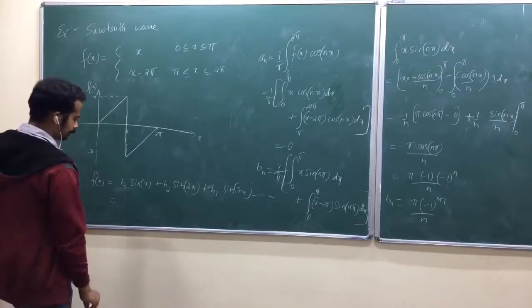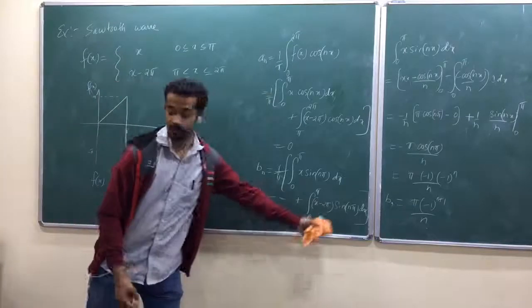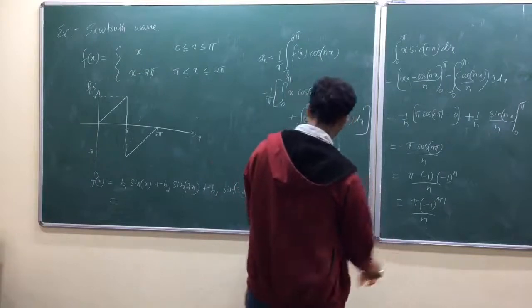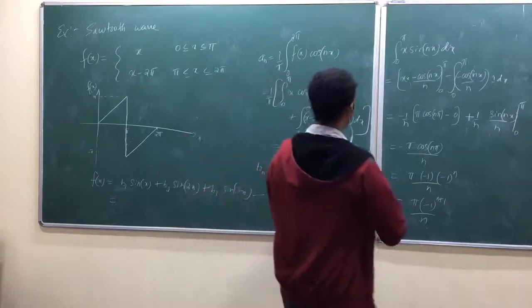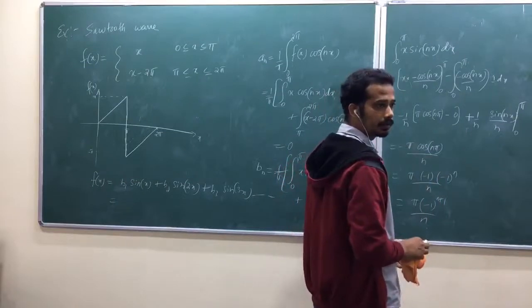Wait a second, what is the mistake? I haven't done the other part. We have done only one part of the integral. So do the other part, x minus 2 pi, from pi to 2 pi. You will get the same thing.